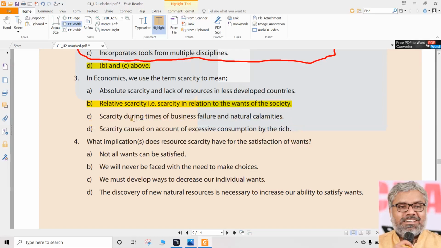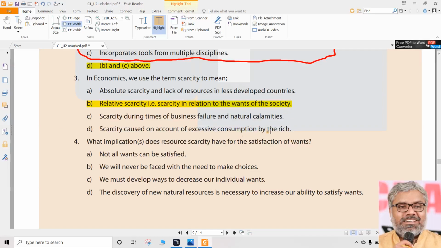But if you just don't read C and D also, that will be wrong. That will not be a correct approach. Read them and eliminate them quickly in your brain. Oh, okay, no, this is not what economics is talking about. Is economics talking about scarcity during business failure and natural calamities? Did we ever talk about that? Is that what economics talks about? Definitely absolute rubbish. No, that is wrong.